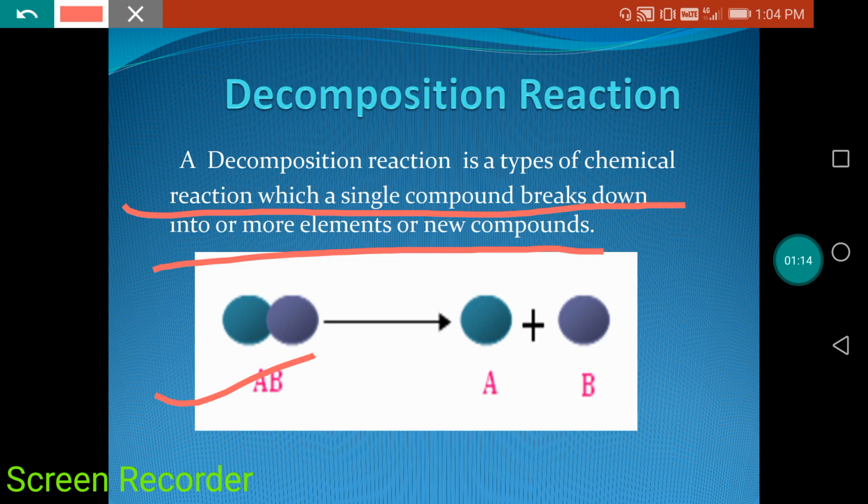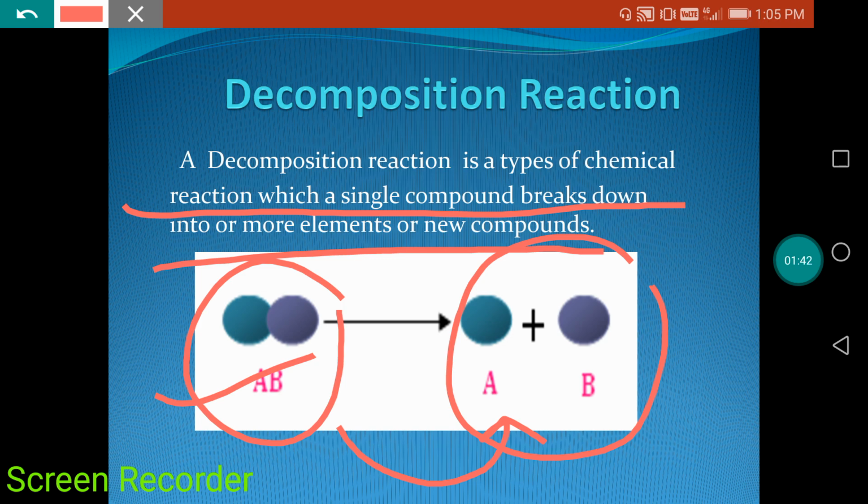Suppose AB is a chemical reactant. When we provide heat, sunlight or electricity to it, it will break down into two parts, A plus B. Products are written on the right-hand side of the arrow, so A and B are the products and AB is the reactant. That is called decomposition reaction.